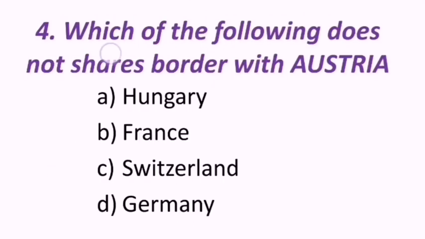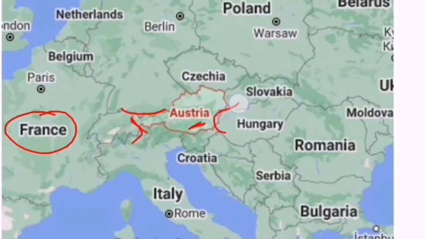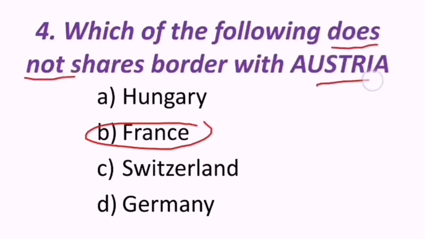Next question reads, which of the following does not share border with Austria? Hungary, France, Switzerland, Germany. Look at the map. Here France is not sharing boundary with Austria. But on this side Germany is there, Switzerland is there, Hungary is there. But France is not sharing border with Austria. Hence the correct answer is France does not share border with Austria.